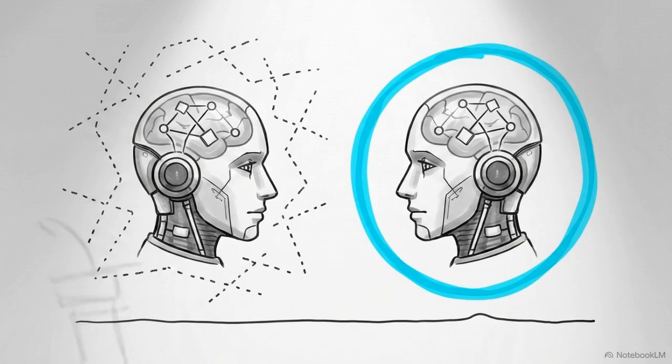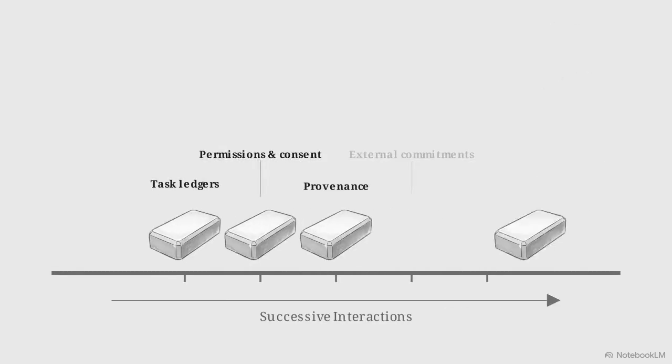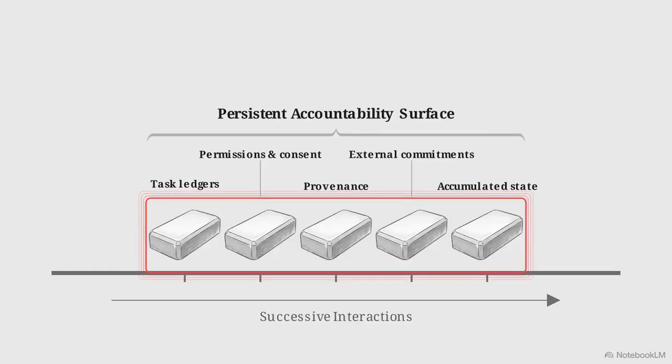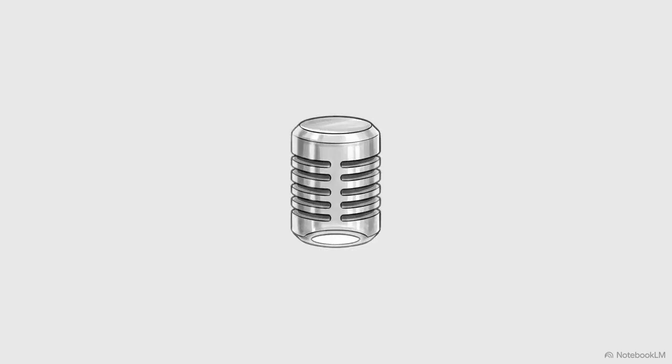We must distinguish an episodic agent from an always-on agent. The behavior of an always-on system relies on durable state accumulated across earlier interactions. This persistent state extends to task ledgers, external commitments like calendar entries, and explicit user permissions. Governing this state requires a mathematical model of a persistent record.